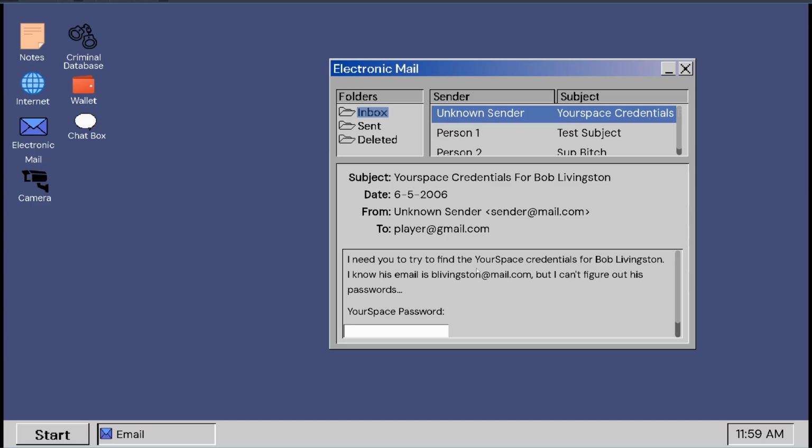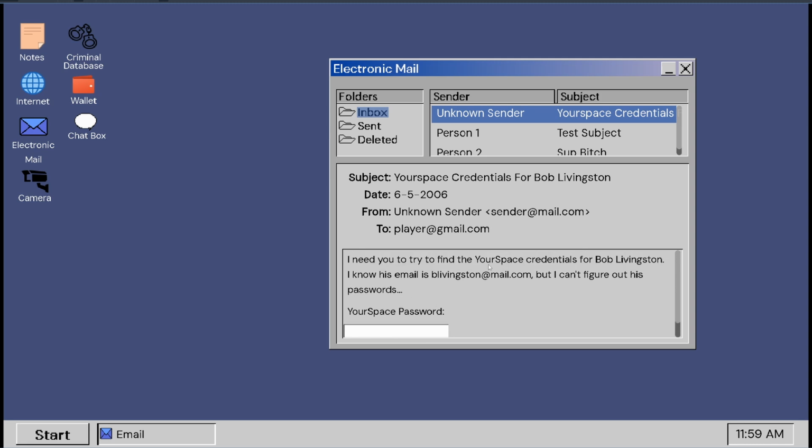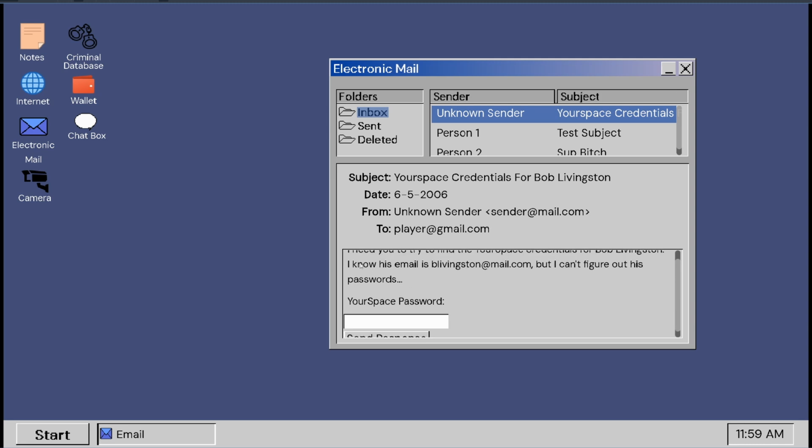So I need you to find the Your Space Credentials for Bob Livingston. I know his email is blivingston@mail.com, but I can't figure out his password. So that's basically what we're going to be asked to provide for this quote unquote customer: the Your Space Credentials for them. Now, it's important they gave us the email so we don't have to go find that. I'm going to implement that in the future, but we don't have to for this one. We can just start trying to do the forgot password here.